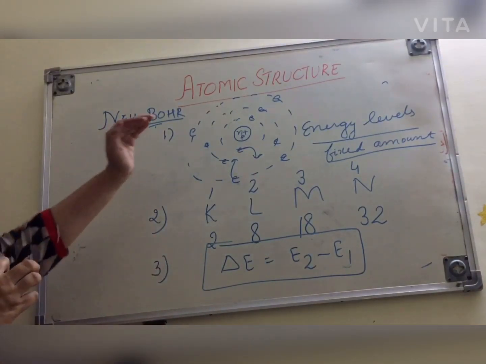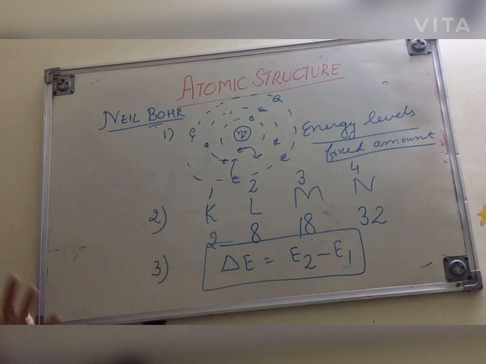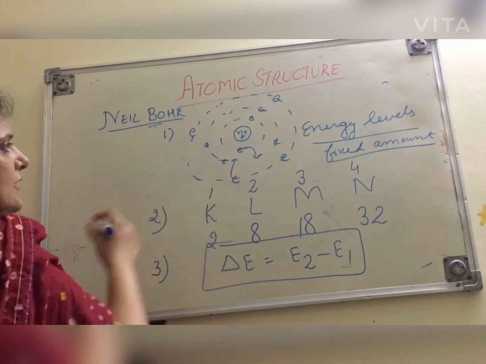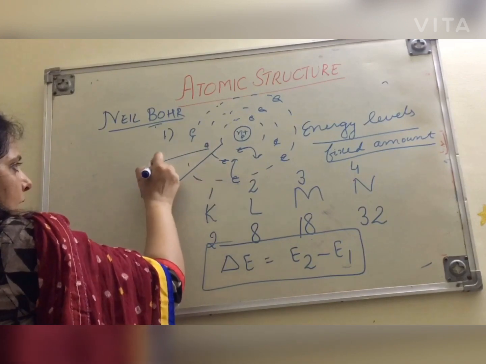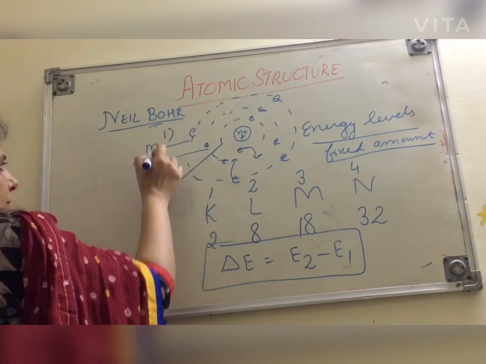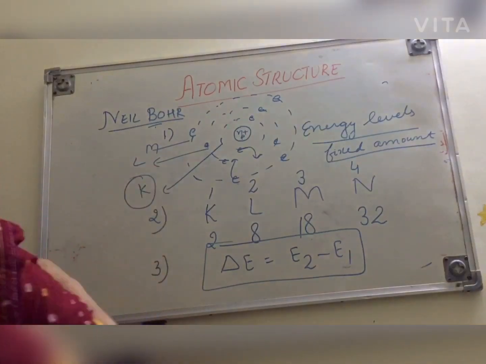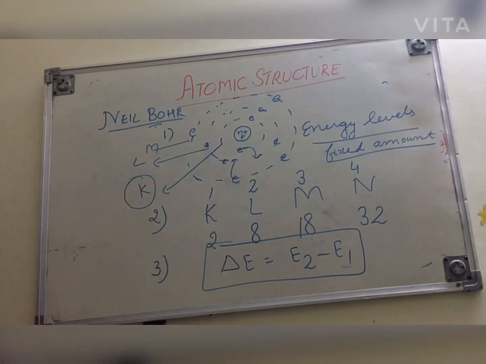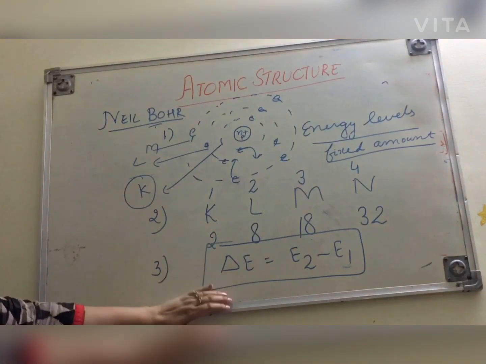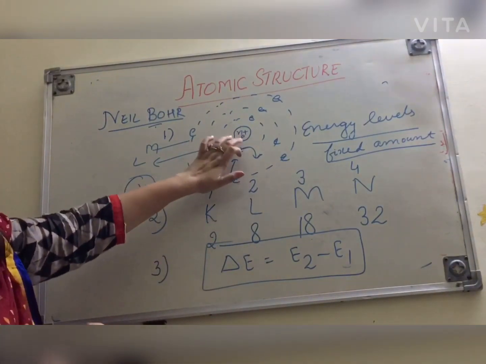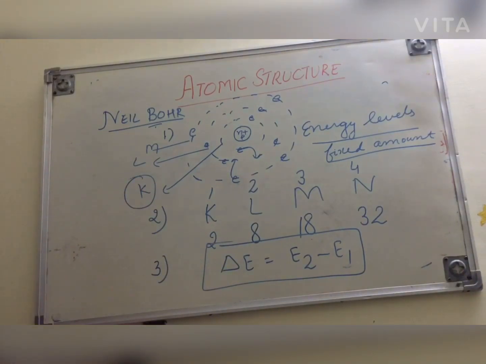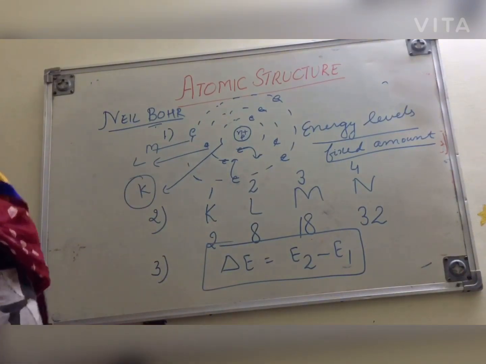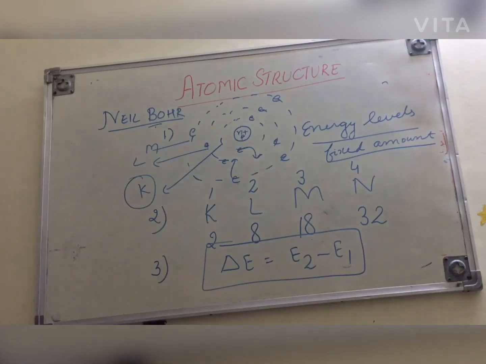The shell which is closest to the nucleus will have minimum energy. So these shells are K, L, M. Out of these, K will have minimum energy because it is closest to the nucleus. Why do they have minimum energy? Because when they are near the nucleus, there is more force of attraction. Force of attraction always results in loss of energy.